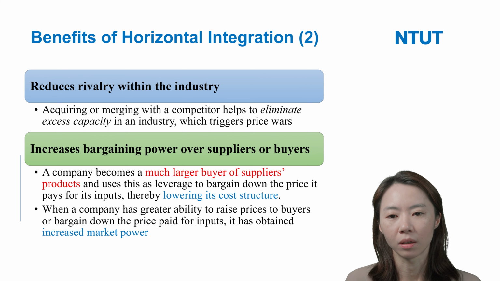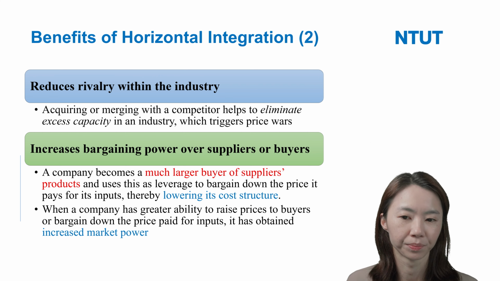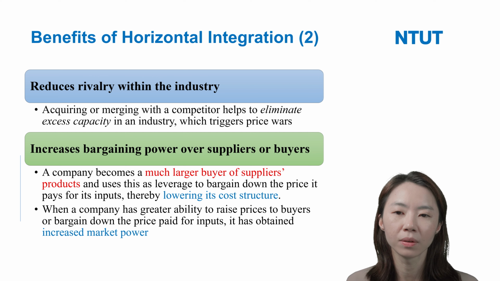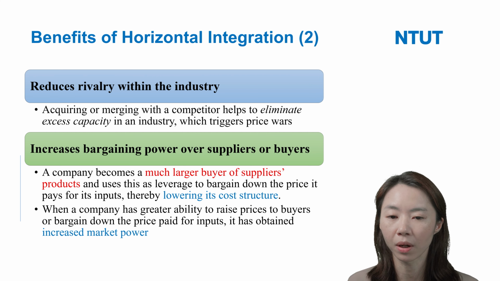So here, of course, this will reduce the rivalry within the industries. And finally, horizontal integration can increase the bargaining power over the suppliers and over the buyers.